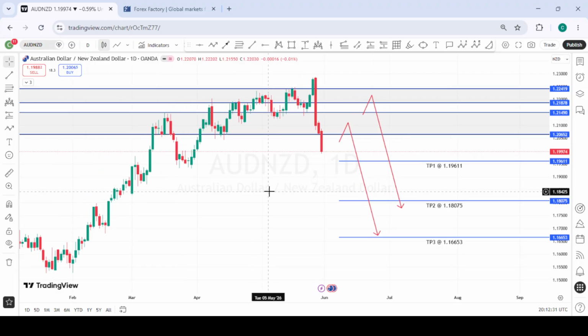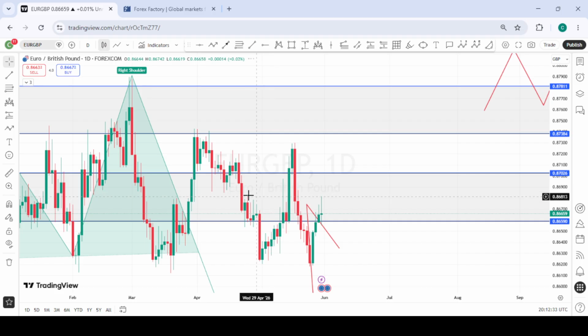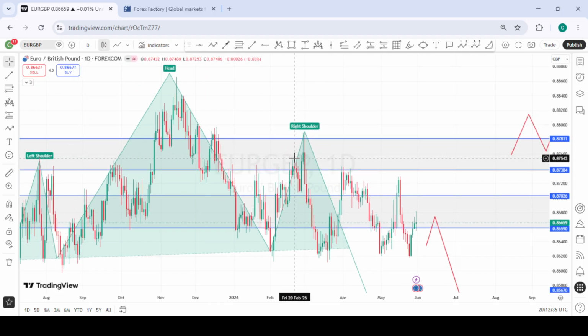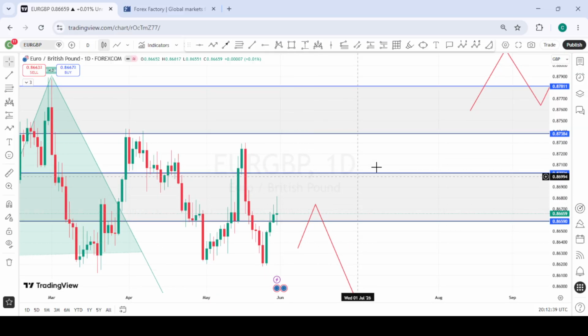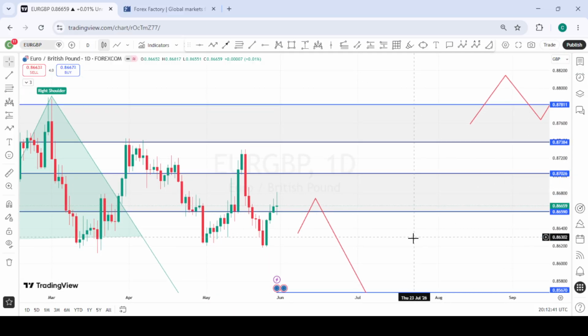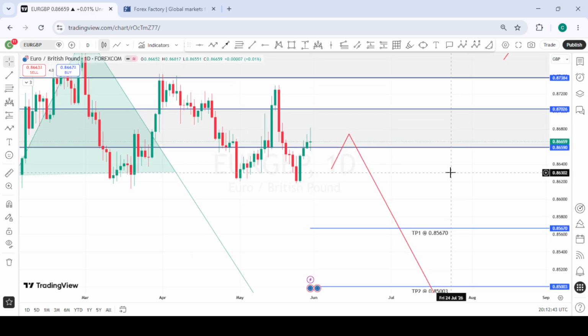So we are very bearish on AUDNZD. We have here EURGBP. Last week we anticipated that price was going to pull back into this area of interest to give us some selling opportunities to the downside. Price has approached the area, and we are going to be patient to see how it develops.